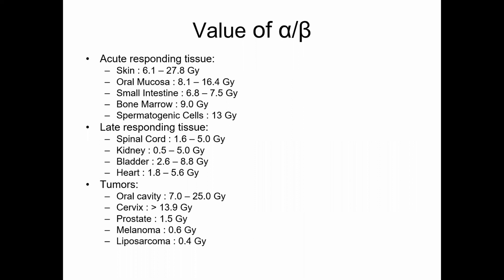These are examples for different tissues of the values of various alpha by beta ratios. I request you all to read this and memorize this. Very important. This will give you an idea. If you see, acute responding tissues have a higher value, late responding tissues have a lower value, and tumors also have a high value. Some tumors have a very low alpha by beta.